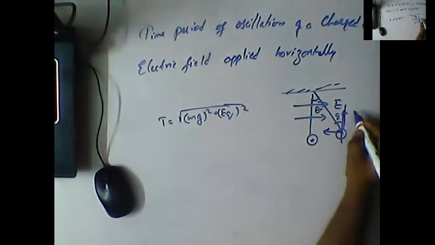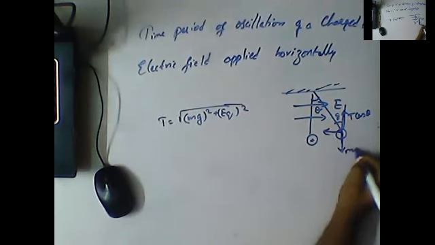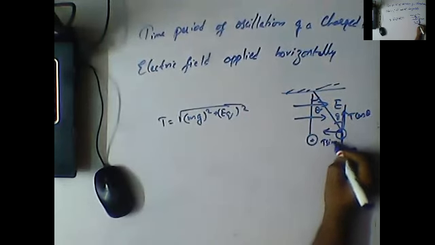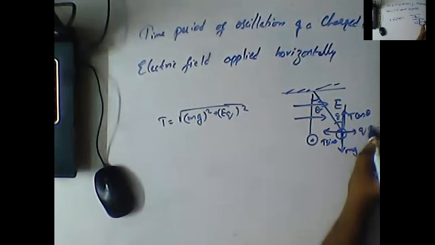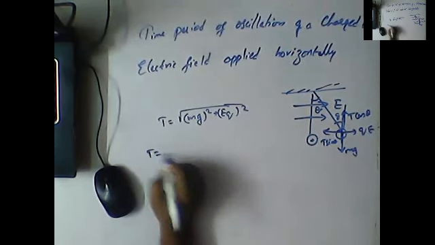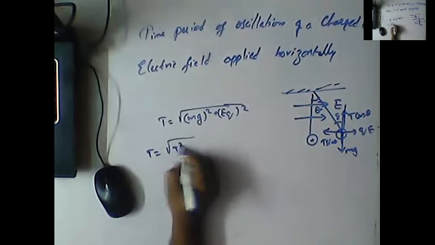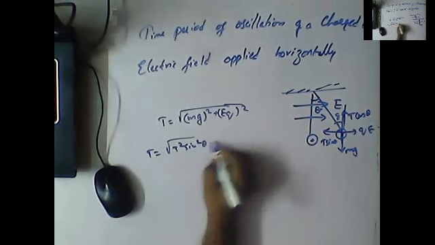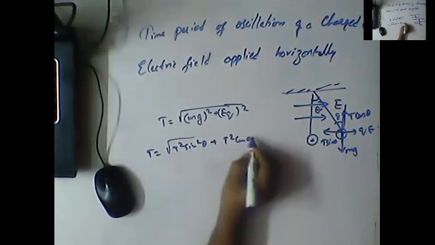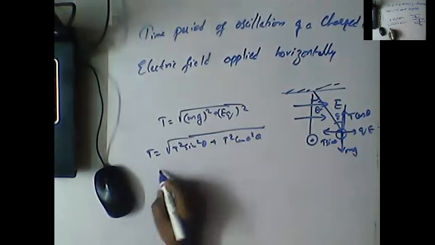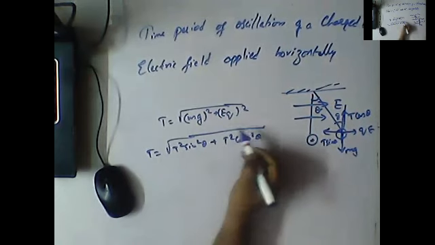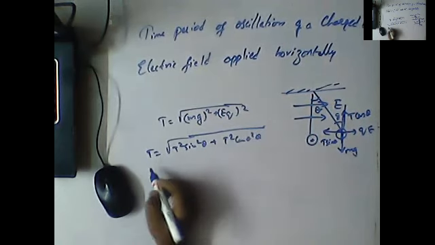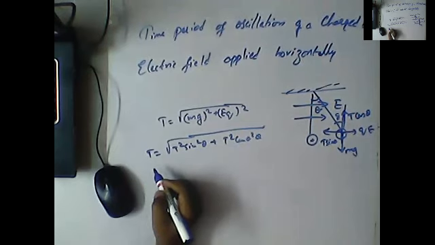Okay, so here the vertical component can be written as T cos theta, which is equal to mg, and here it is T sin theta, which is equal to QE. Okay, so we already know that T can be written as the square root of T square sin square theta plus T square cos square theta. So based on those conditions, we can write this as T is equal to the square root of (mg) square plus (EQ) square.